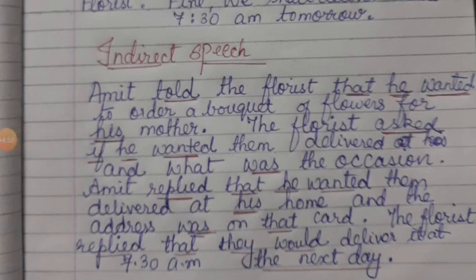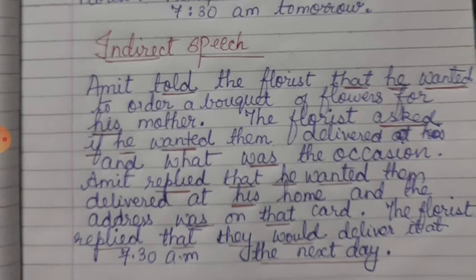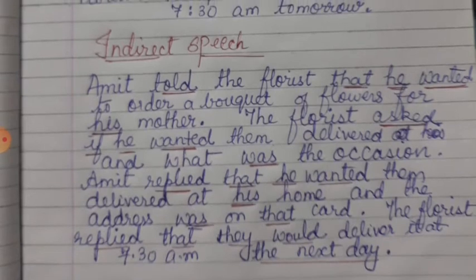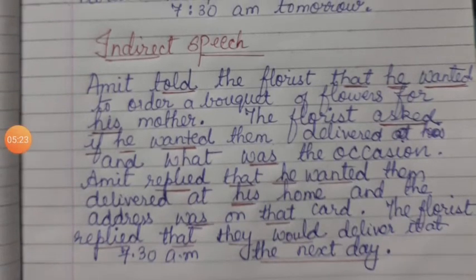The florist asked if he want changes to wanted. If he wanted them delivered, and what remains as it is, what is turns to past tense, that is was, and what was the occasion, then you will put a full stop. Why? Because when we are changing an interrogative sentence from direct to indirect, the interrogative form changes to assertive form. Is it clear? Now we'll go to the third sentence.